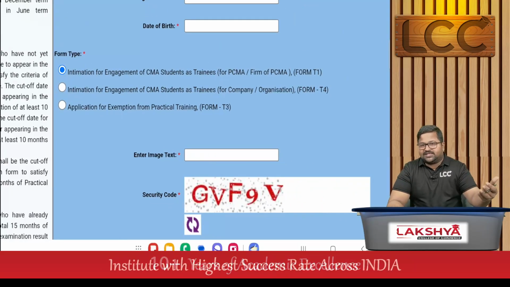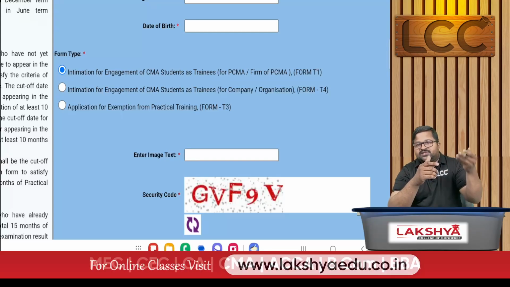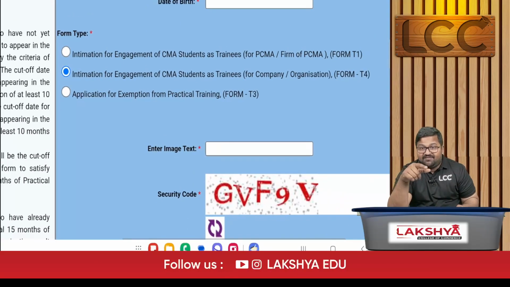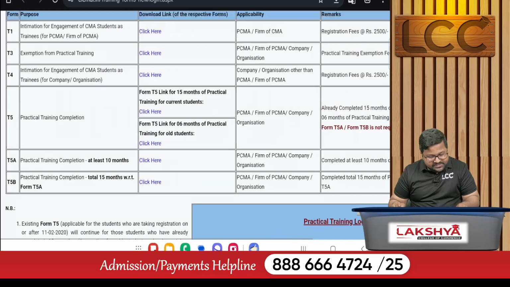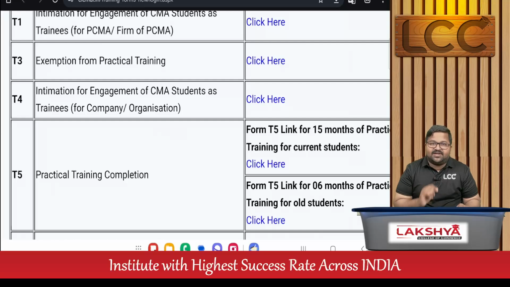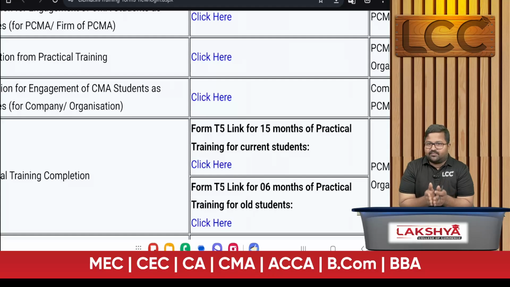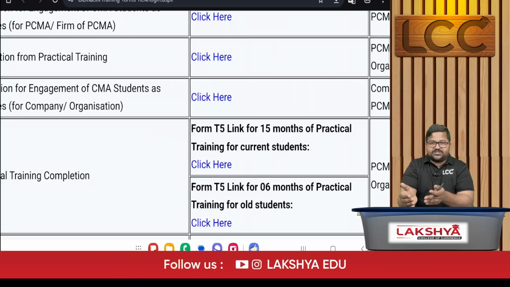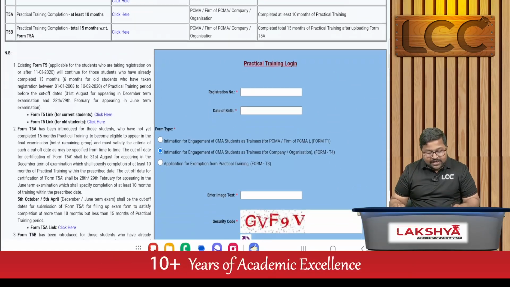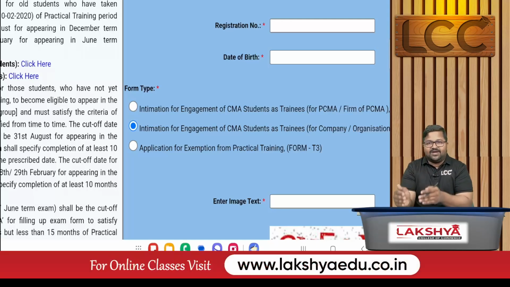If you are going to work under a CA or a CS, or even the other organizations mentioned in the third category, then you go for a T4. In the same way, there is a T4 form. See the T4 form: intimation for engagement of CMA students as trainees for a company and other organizations. You click that part and fill the same details, first part and second part. Then after completion, go with your basic details, go with this one and upload it. That is common. This is the starting phase, T1 and T4.